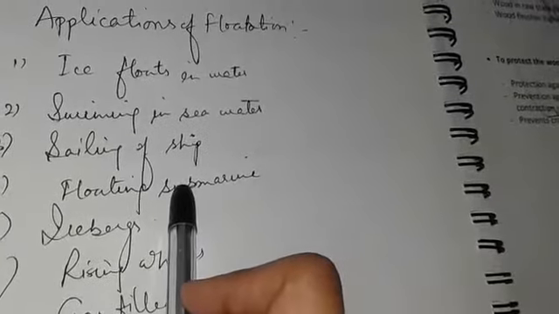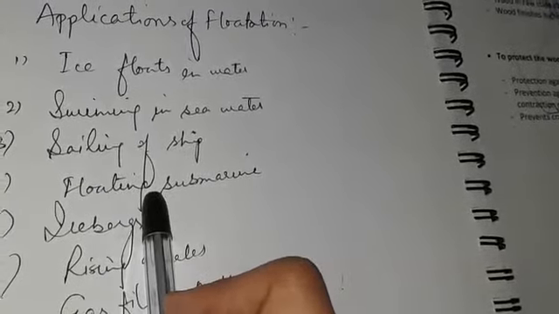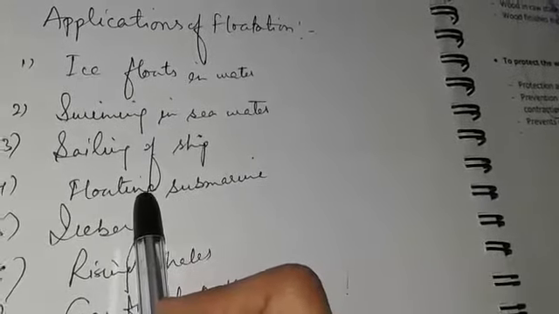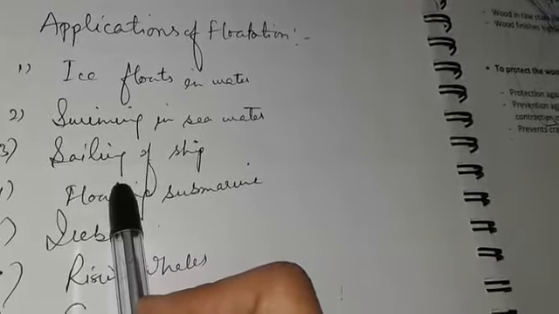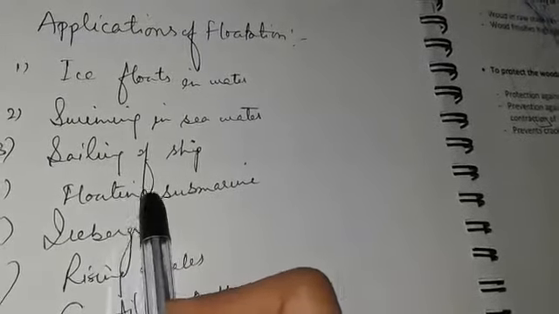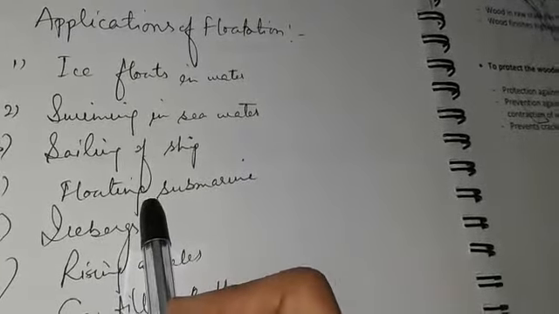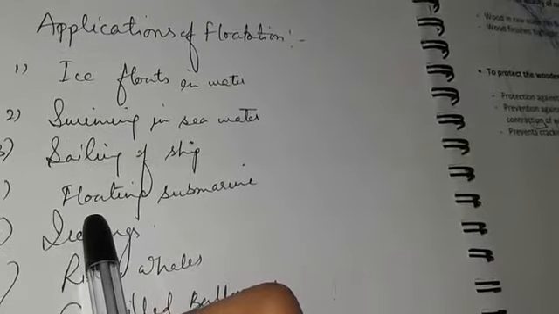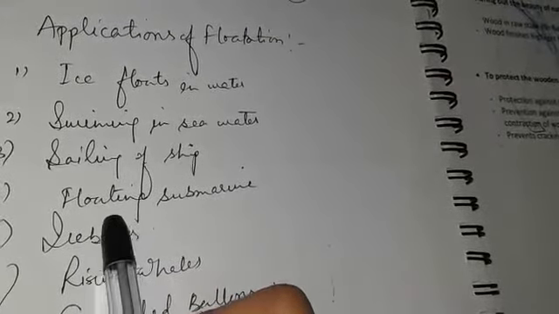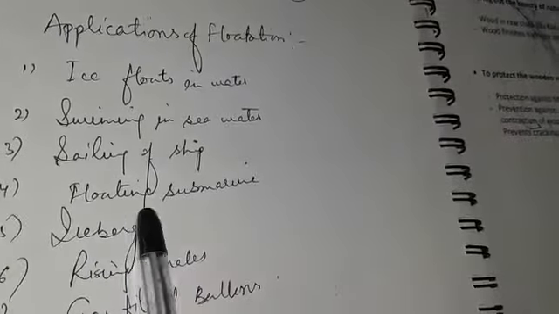Floating of submarine. A submarine is a special boat which can travel under the water. It has water tanks filled with water and the density of the submarine becomes more than the density of seawater, so it sinks. But when these tanks that are filled with water are emptied, the density of the submarine becomes less than the density of seawater. Then the submarine rises up to the surface of water.